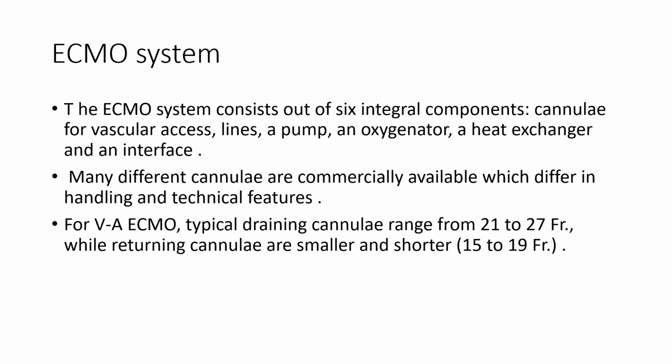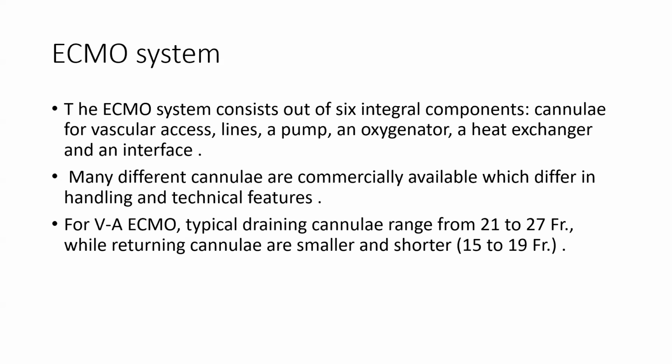Now about the ECMO system. The ECMO system consists of six integral components: the cannula for vascular access, line, pump, oxygenator, heat exchanger, and interface. Many different cannulas are commercially available, which differ in handling and technical features.